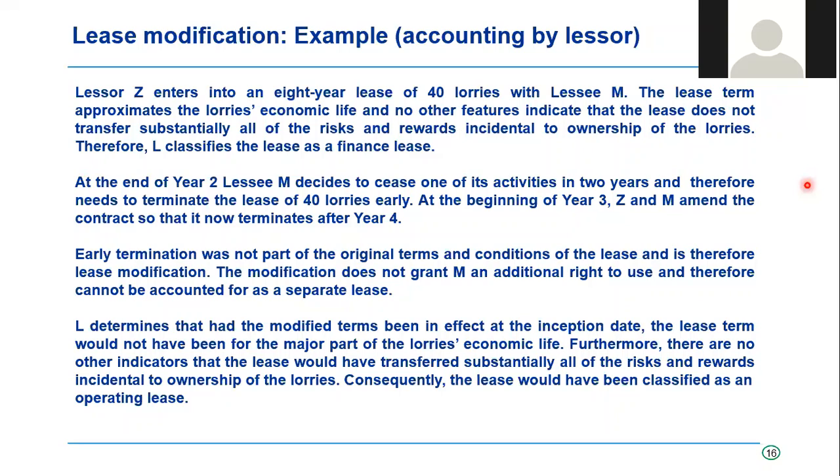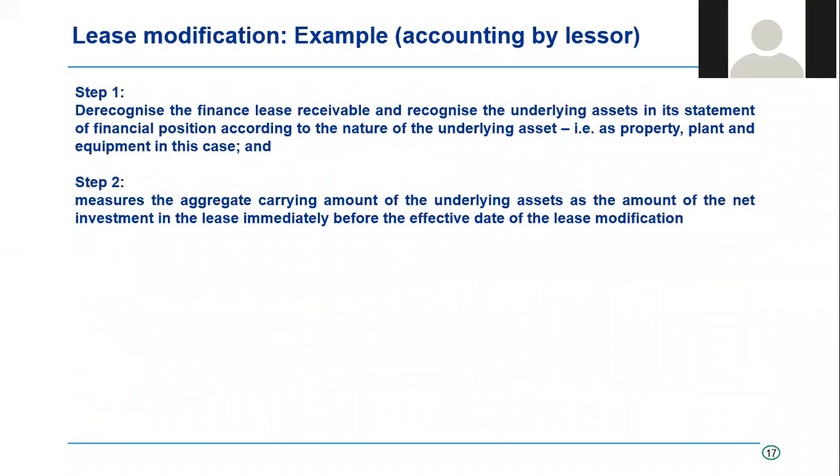Also, given that the life is now 4 years on day 1, the present value of lease rentals for 4 years would not have been substantially all of the fair value of the asset on day 1. I would have therefore concluded that this lease had been or would have become an operating lease on day 1. That being the case, we said there are 2 steps one would need to follow.